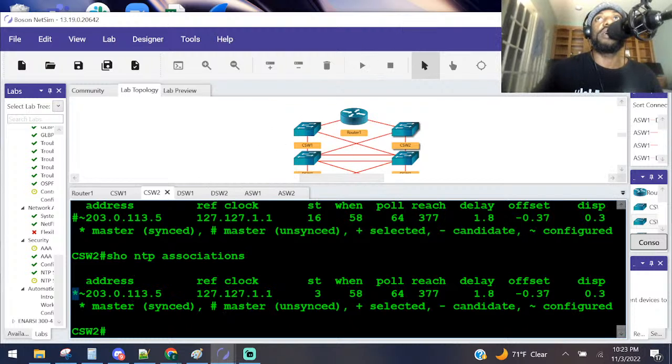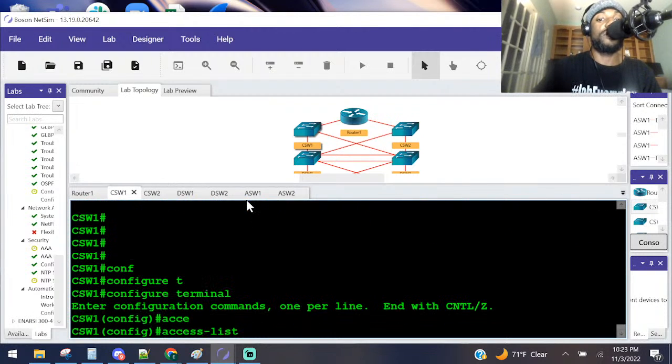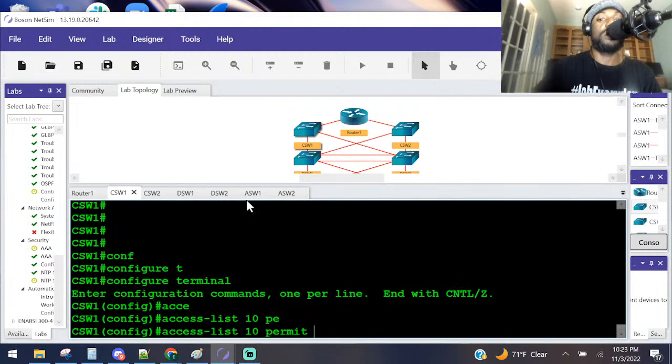Now, let's see what we need to do. Create an ACL of 10 on CSW1. So let's go here. Go to config mode. ACL of 10. Permit. And he says that it's going to allow an access group. So create an ACL ID of 10 and an access group that prevents CSW1 from synchronizing its time. Let me see.